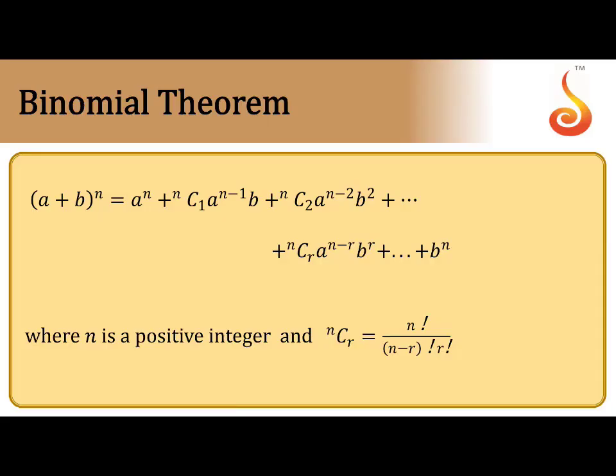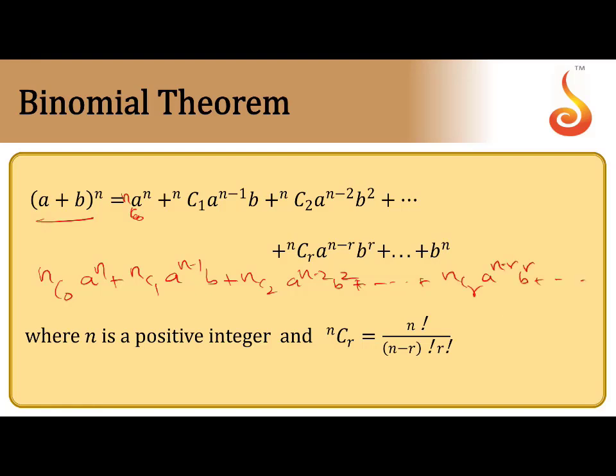Binomial theorem for integral index. (a + b) whole power n is nc0 a power n, nc1 a power n minus 1 b, nc2 a power n minus 2 b square and so on, ncr a power n minus r b power r plus and so on, last is ncn b power n.